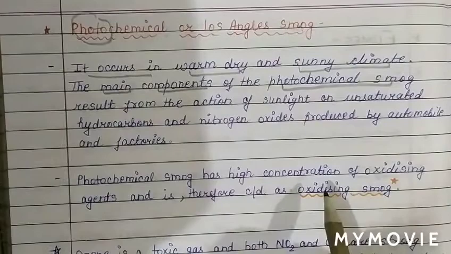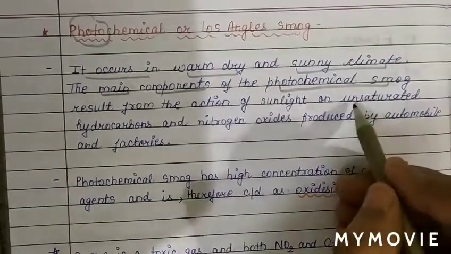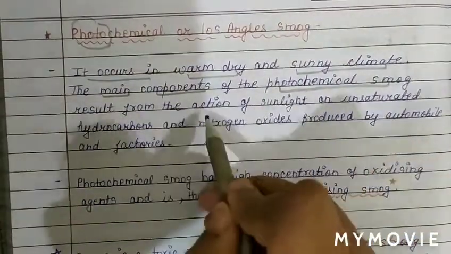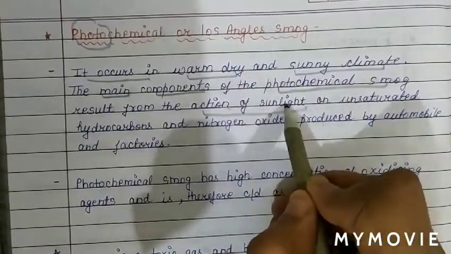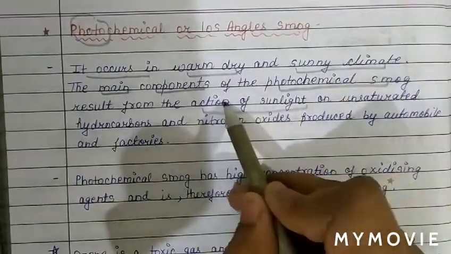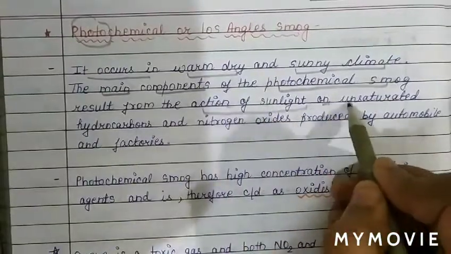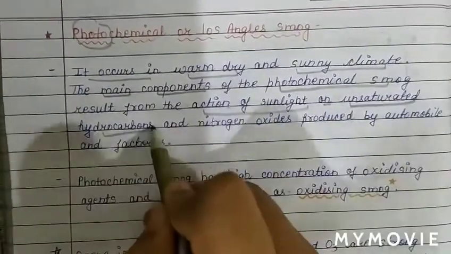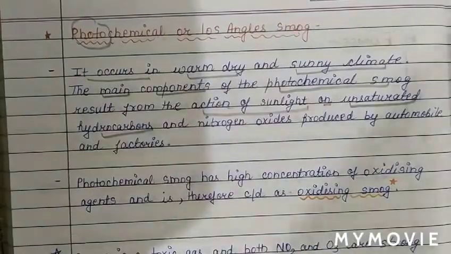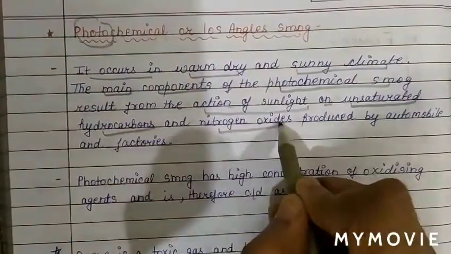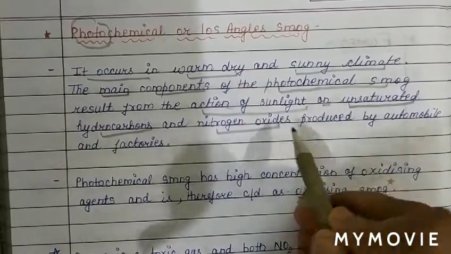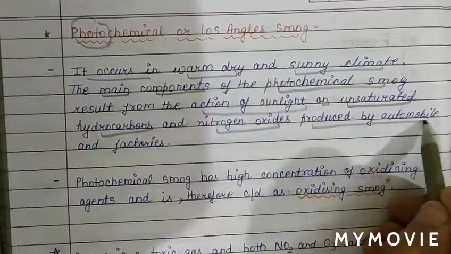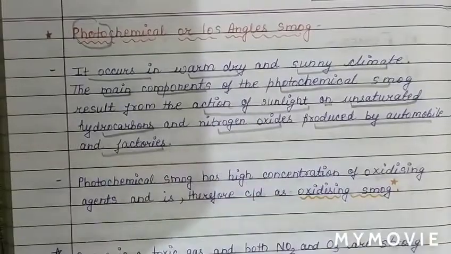This smoke is formed by the action of light on unsaturated hydrocarbons and nitrogen oxide, which are produced by automobiles and factories.